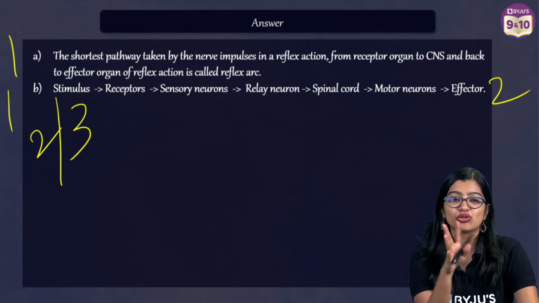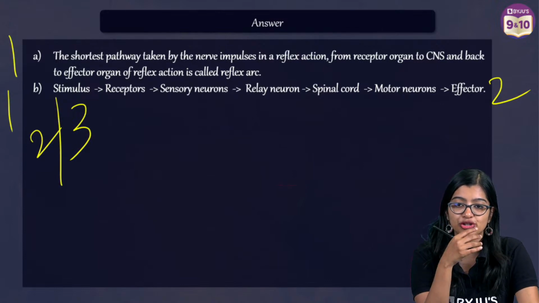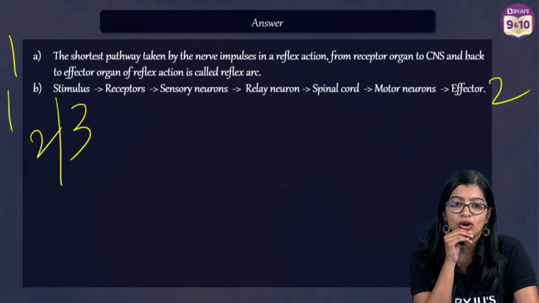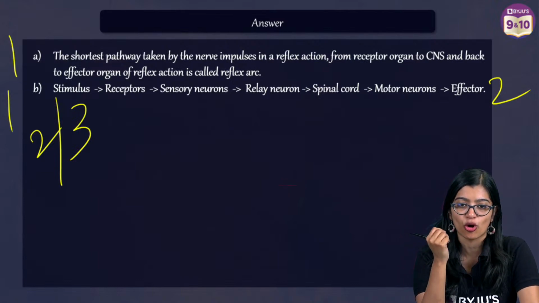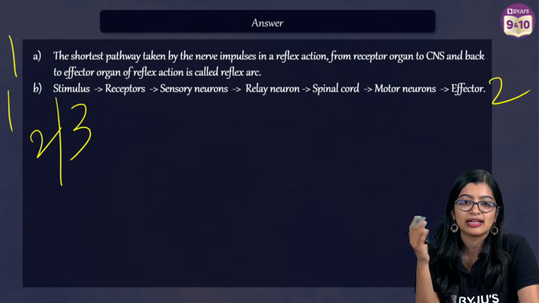No, you don't need to mention its types. That is not there. Okay, Devyanshu, pay attention in your board exam. That is what you need to focus more on. Don't focus on anything else.